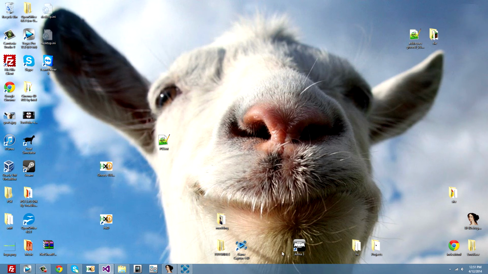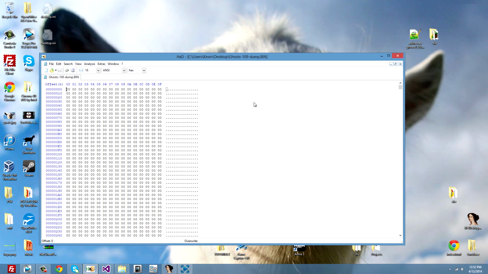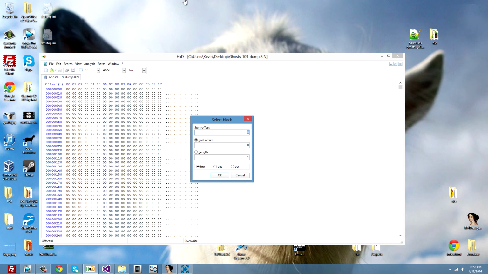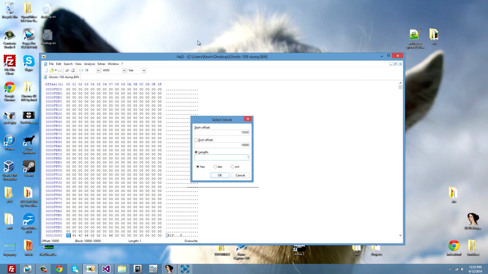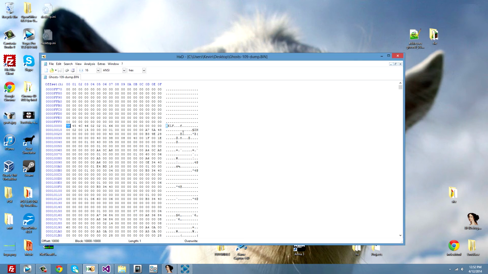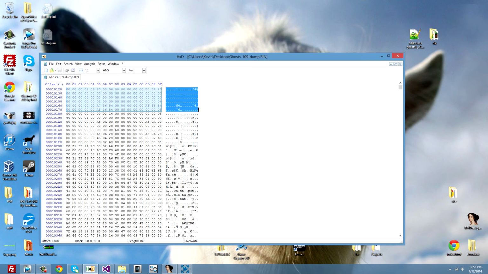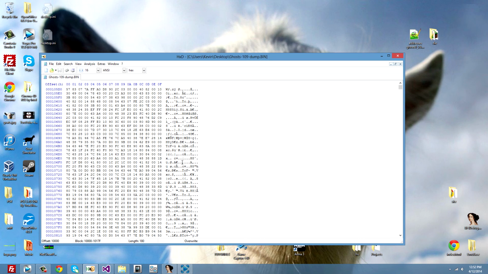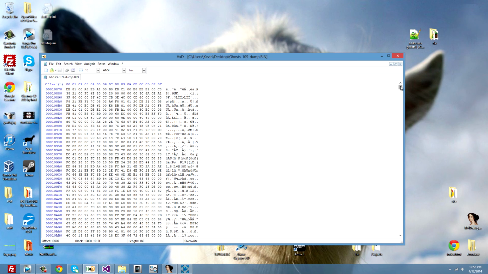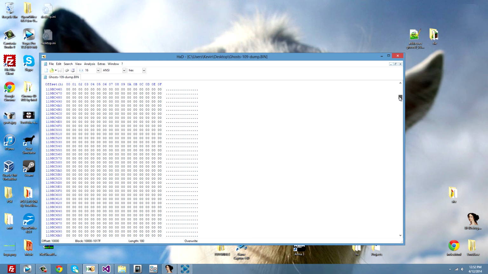So now you can open it, and to see if the dump is perfect, you go to the address 10,000 with the length of 1. Press OK, and you should see .elf, which is the header of your eboot. Well, actually your default np.self, but .elf. So this is your actual memory in your PS3. When searching for something, it will be much faster.